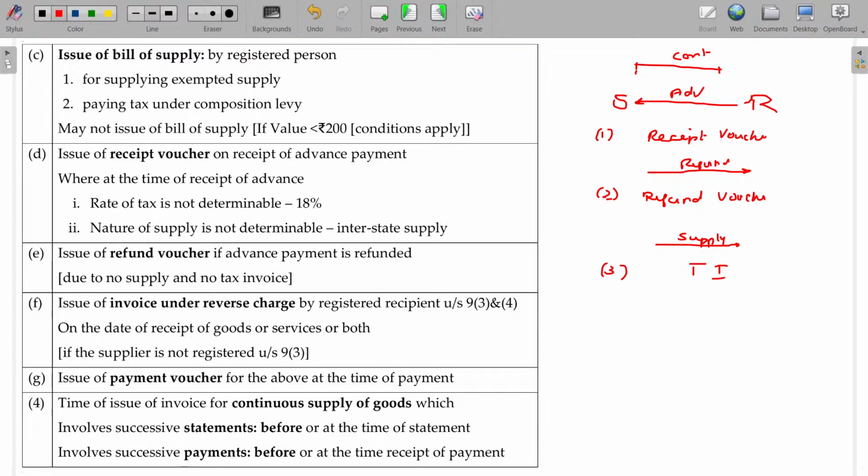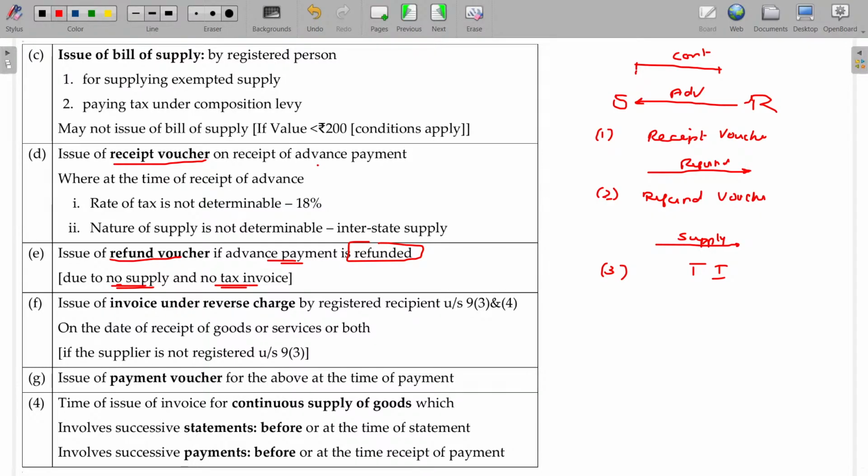Three scenarios. While receiving the advance amount, you give him a receipt voucher. If you are not able to fulfill your commitment and later you are supposed to refund, then you have to issue the refund voucher. If you fulfill the commitment, then this advance is adjusted to the consideration, meaning it should be adjusted along with the tax invoice. Issue of receipt voucher on receipt of advance payment. Issue of refund voucher if the advance payment is refunded due to what? No supply or no tax invoice.